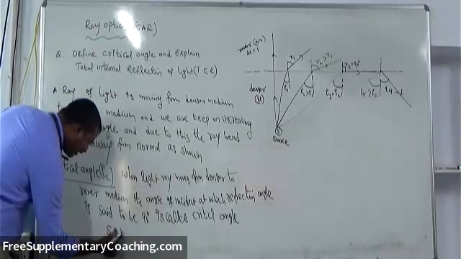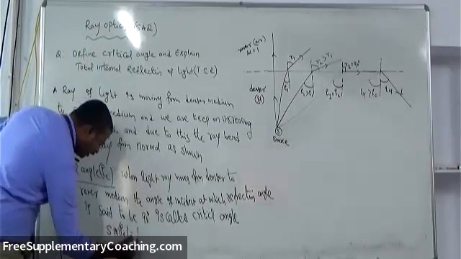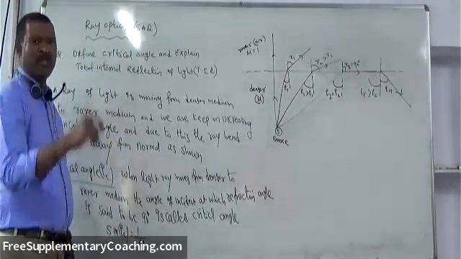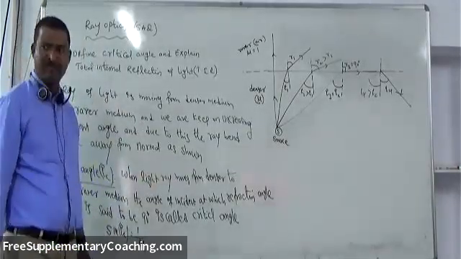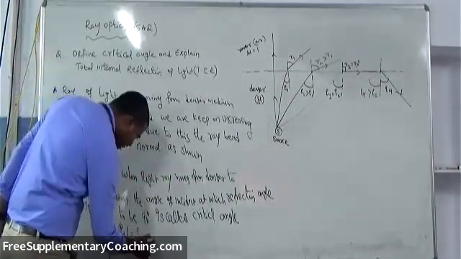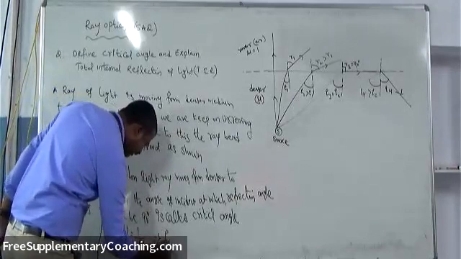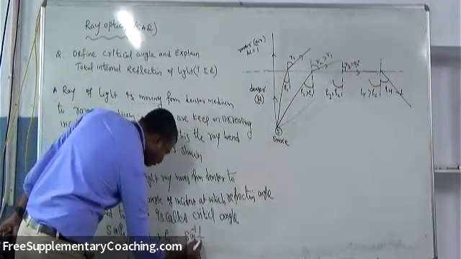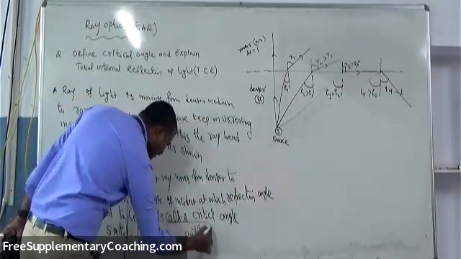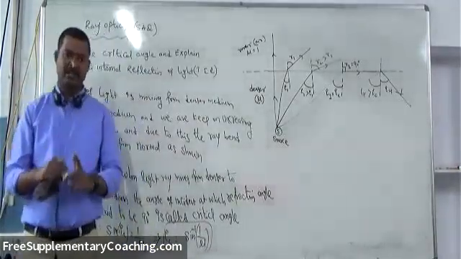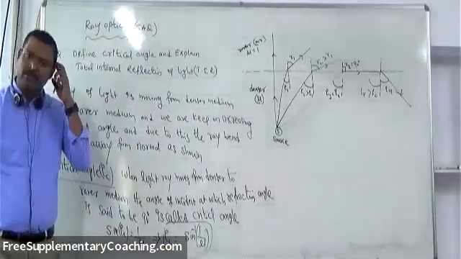Sine of critical angle will be equal to reciprocal of refractive index of the denser medium. That implies critical angle will be equal to sine inverse of 1 upon refractive index. Clear now?